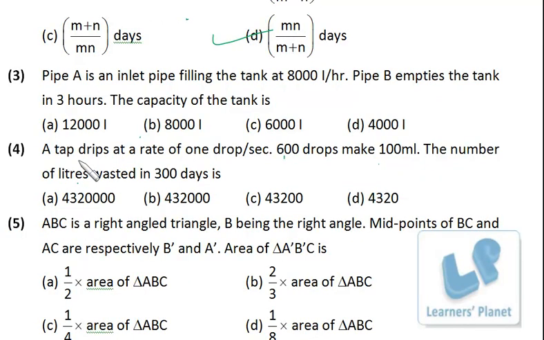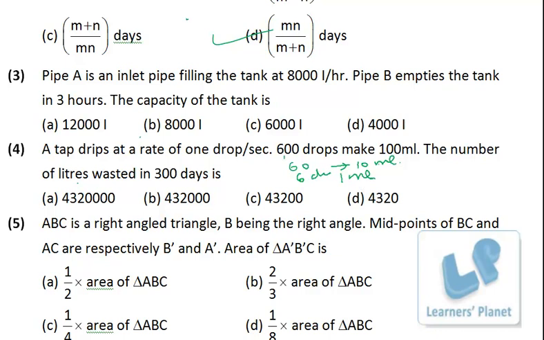A tap drips at the rate of 1 drop per second. 600 drops make 100 ml. The number of liters wasted in 300 days? Okay, 1 drop per second, that means in 1 minute 60 drops will be there. 600 drops is 100 ml, that means 60 drops is 10 ml, that means 6 drops is 1 ml.